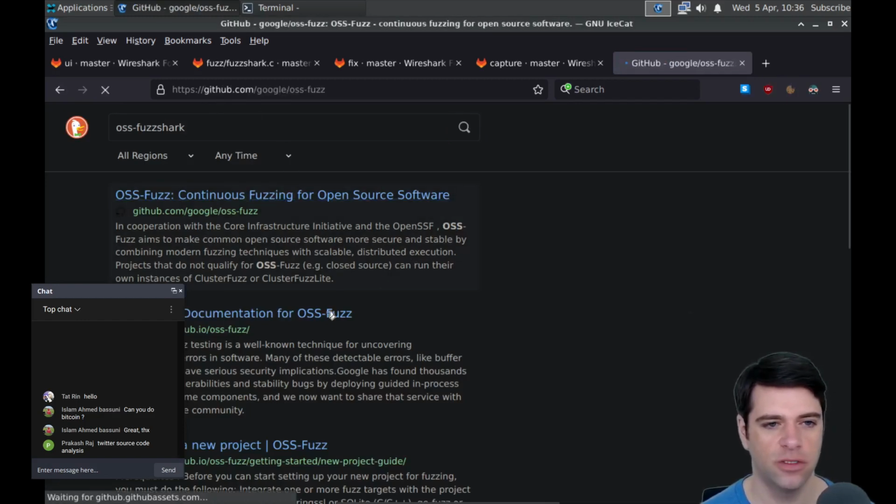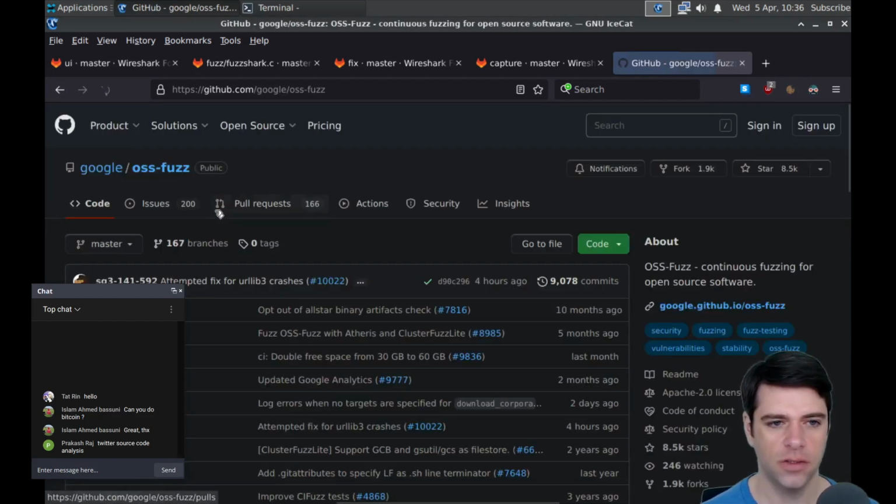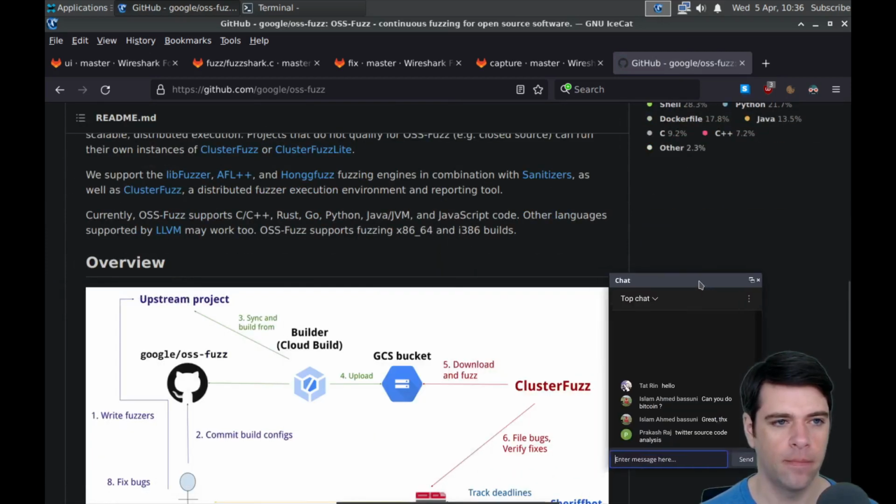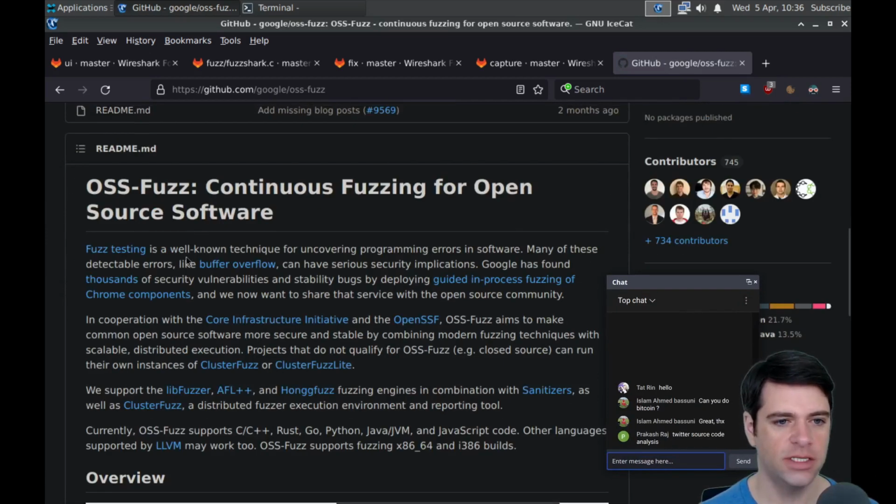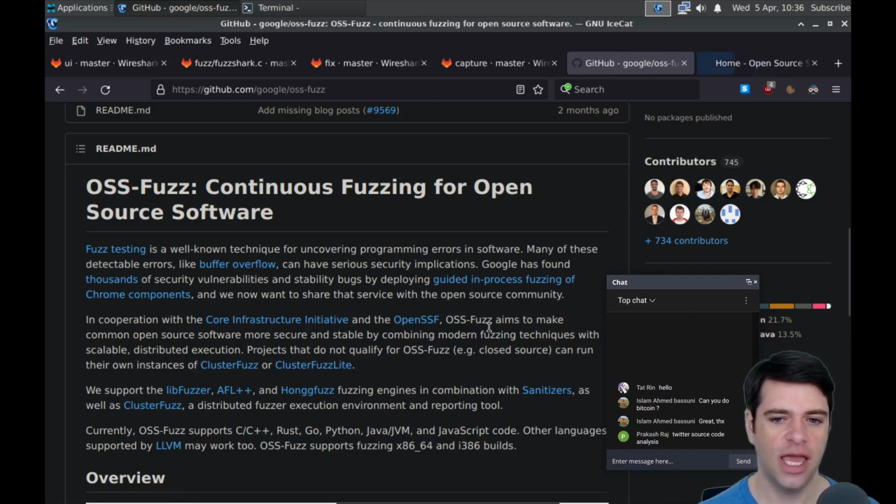Continuous fuzzing for open source software. So it's some Google thing, I guess. Fuzz testing is well known. Yeah. In cooperation with the Core Infrastructure Initiative and the Open SSF, OSS Fuzz aims to make common open source software more secure and stable by combining modern fuzzing techniques with scalable distributed execution.